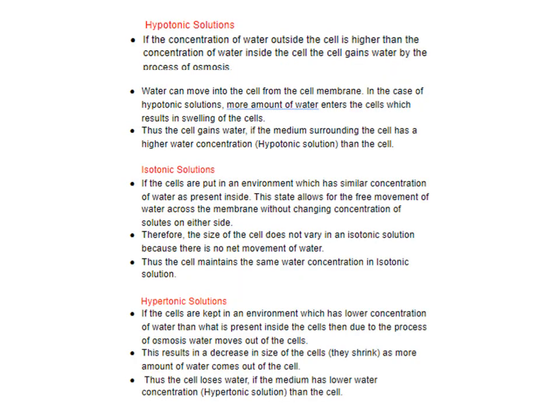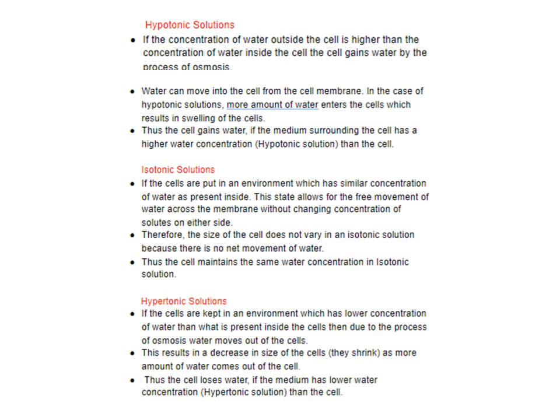Now, on the basis of the concentration, there are three types of external environments for the cell. A cell can be in hypotonic solution, a cell can be in isotonic solution, or a cell can be in hypertonic solution. Hypotonic solution means when the concentration of water is much more outside than what is present inside the cell.